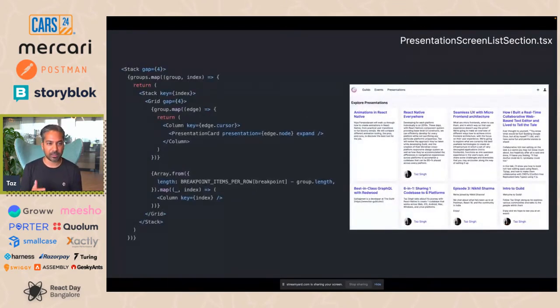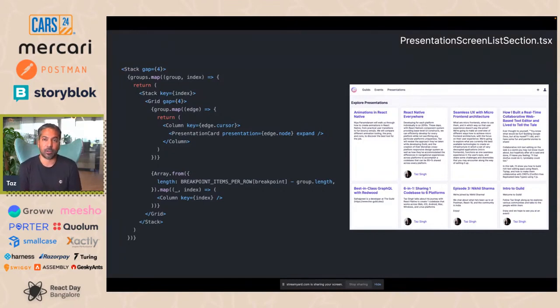Well, here again, straight production code out of Guild. So apologies if it's a bit messy and a bit obscure. But I wanted to show you the reality of how we build these UIs. On here, you can see a grid and you can see columns as well. So a composition of stacks and grids and columns with the presentation card that I showed you earlier ends up building this whole UI that I'm showing you on the right.